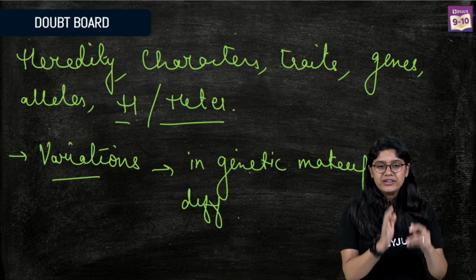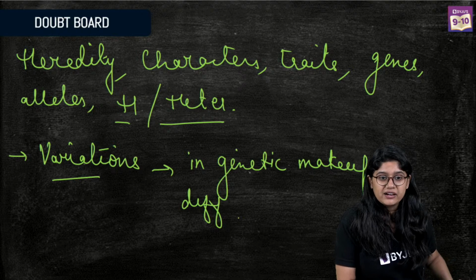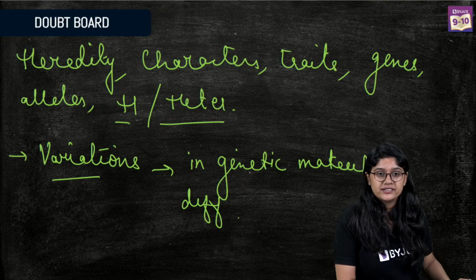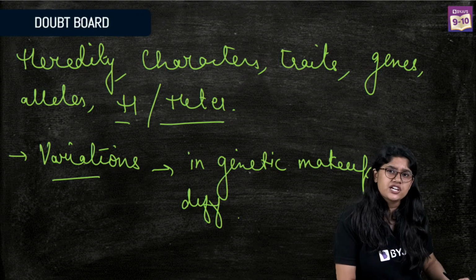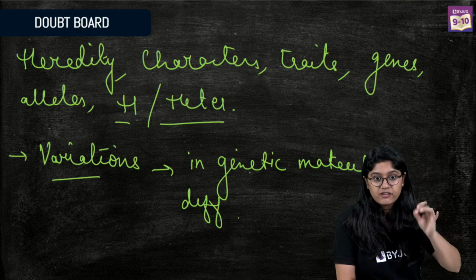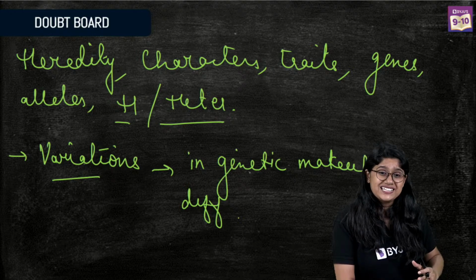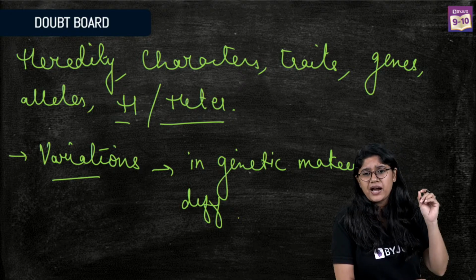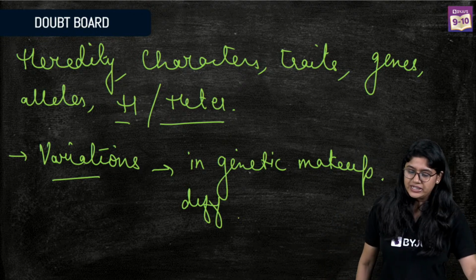So are we clear about variation, everyone? Very good. In asexual reproduction, we will see that variation will be very less. But in sexual reproduction, variation will be there for sure. Ashika, in asexual reproduction, variation is there, but very minute. Very good. Everyone, are we clear with these terms?